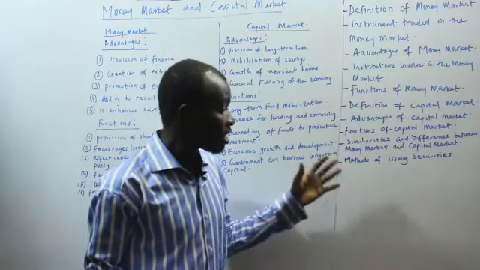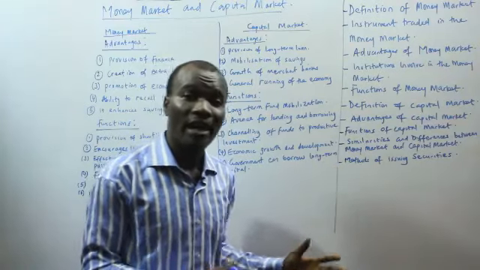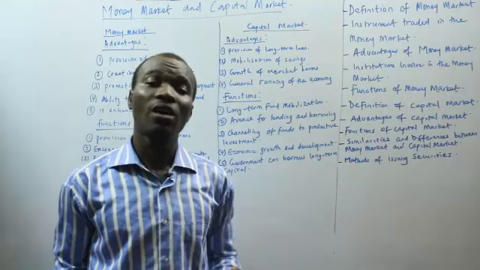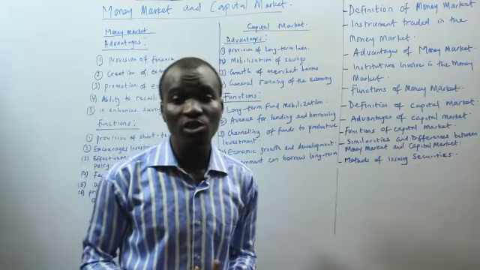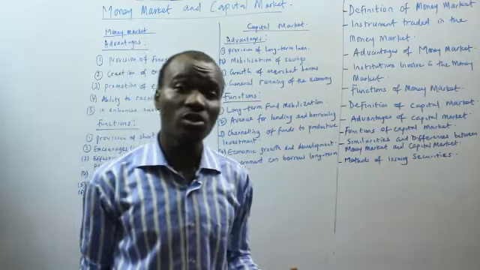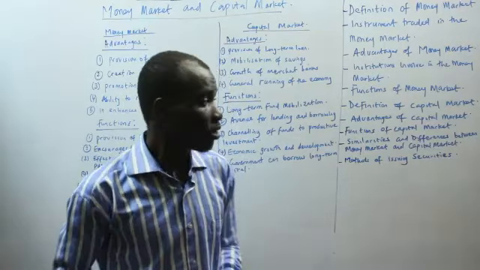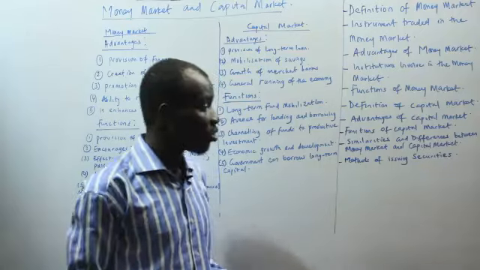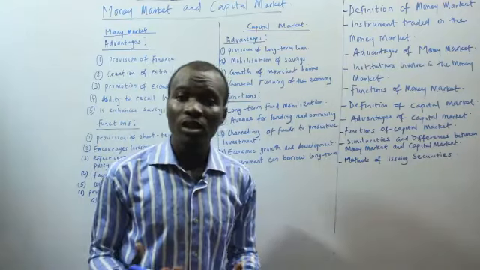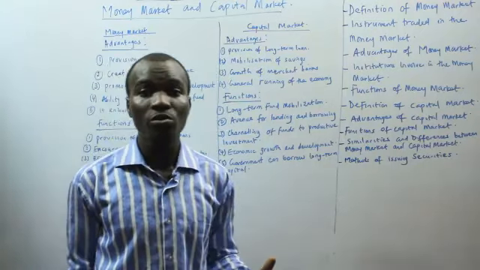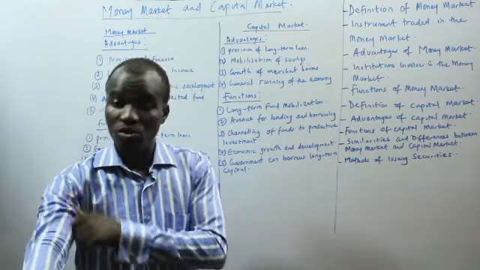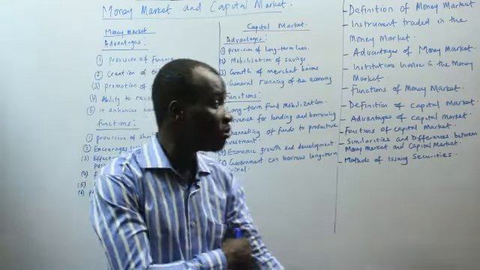So the new issue market enables new securities to be sold. These securities include shares, stocks, bonds, and some forms of debentures. So they can be sold in the new issue market.